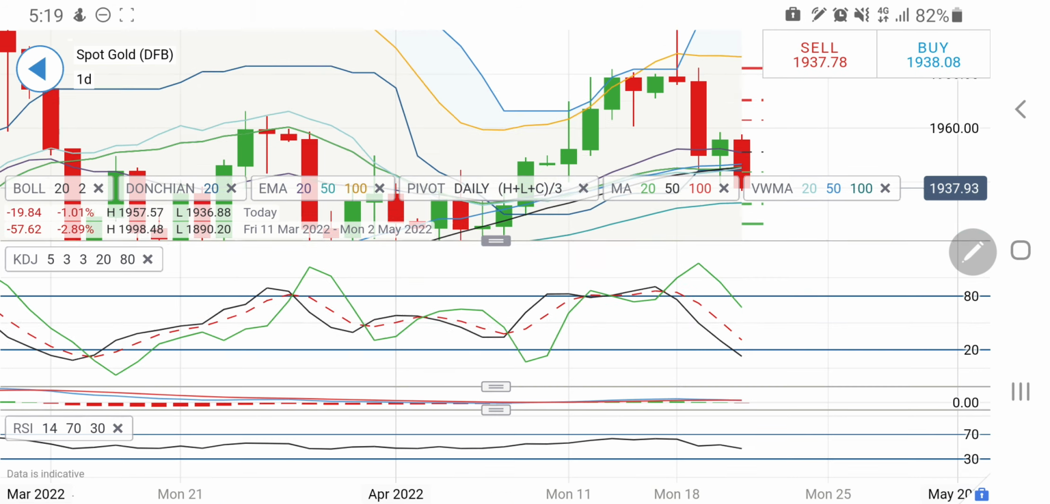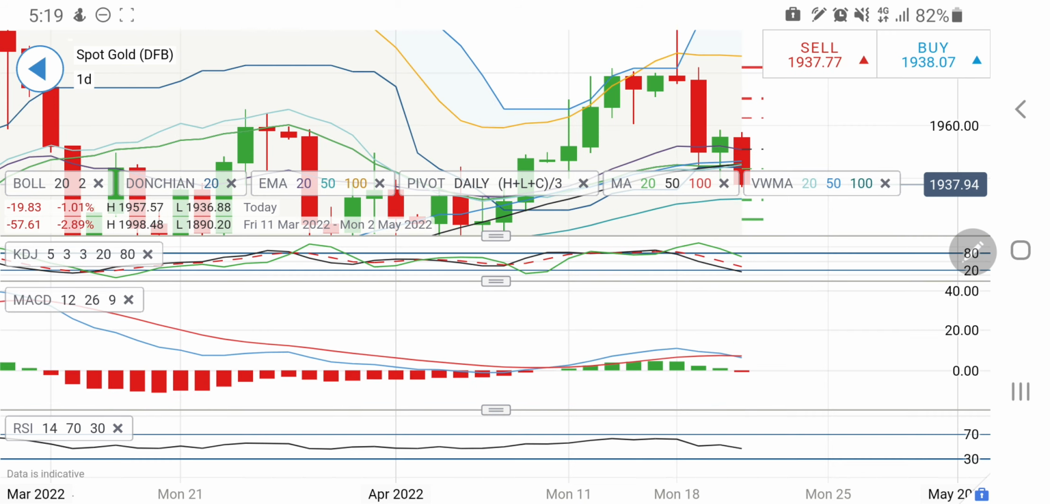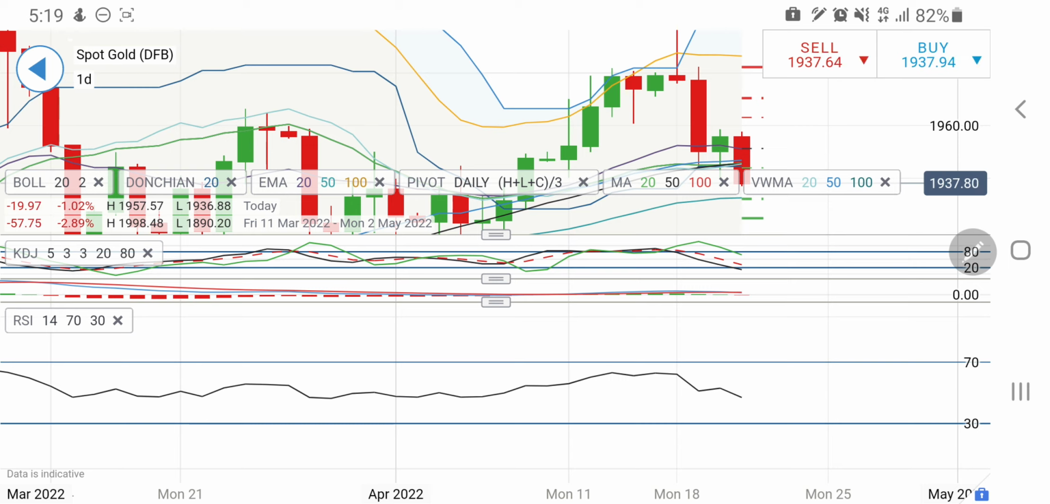Right now, if you look at the stochastic, it is again entering into the oversold zone. MACD has just crossed over on the daily charts, indicating it may try to enter into the bear zone right now. So considering this, it appears that as long as it remains below 1940 levels, the next target is 1937, and if it breaks 1937, I expect it to hit 1931.5, 1931 levels, and if it breaks 1930 also, then the target is towards 1925.